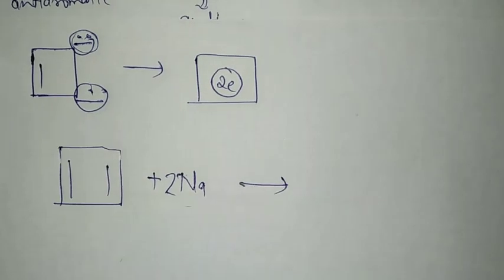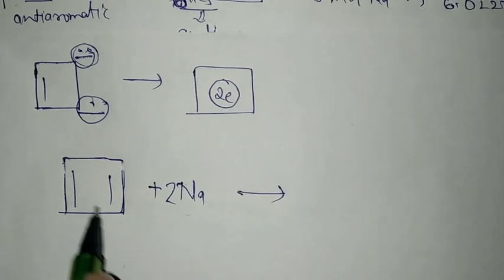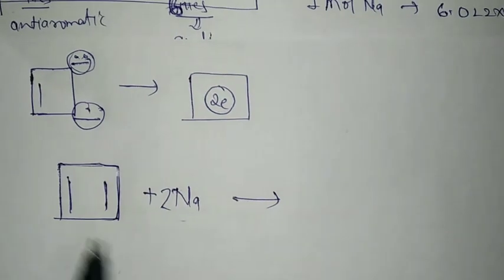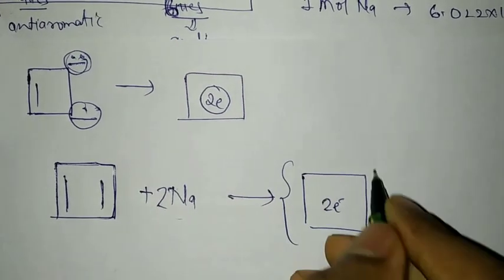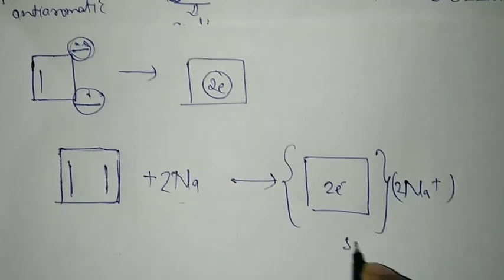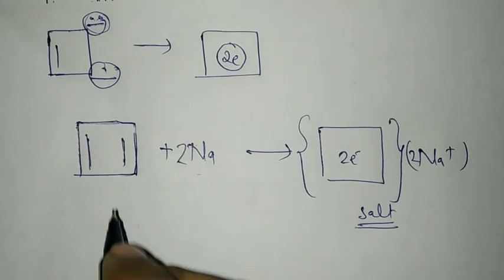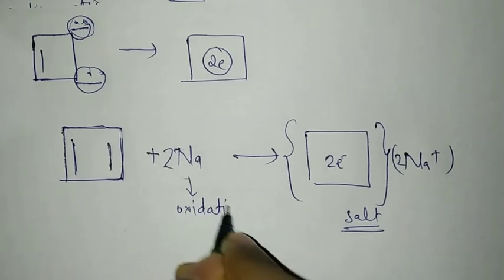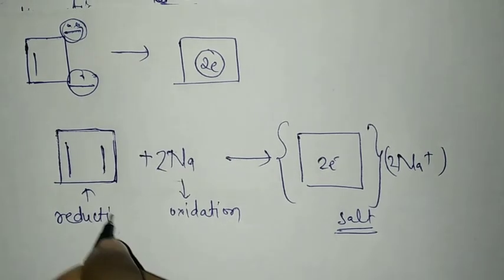And similarly, we have needed only 1 molecule of this compound. So I have taken 1 mole of cyclobutadiene. So here will be 2 electrons, and since sodium has gone to sodium plus, there will be 2 sodium atoms. This will be like a salt. So if I analyze it carefully, sodium is going to oxidation and cyclobutadiene went to reduction. This was the concept.